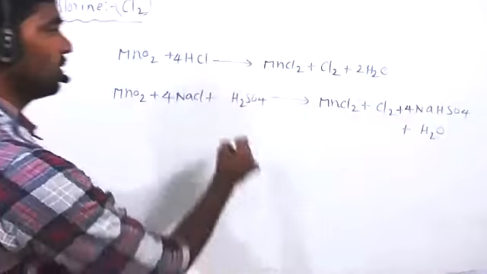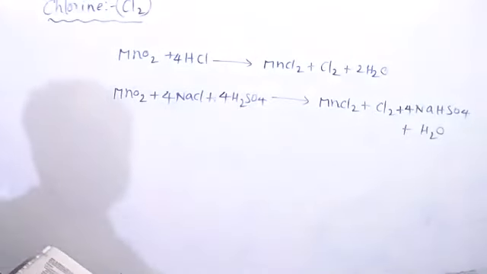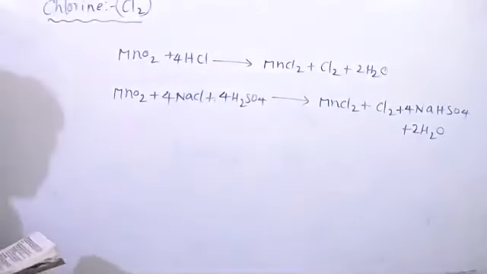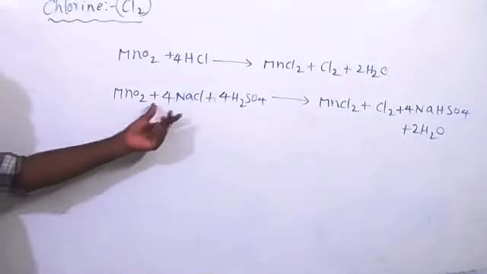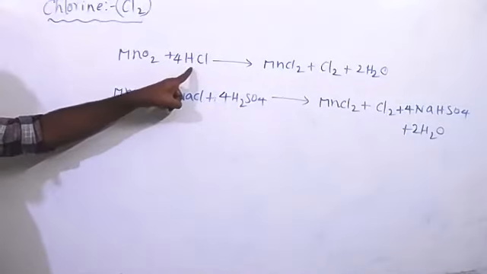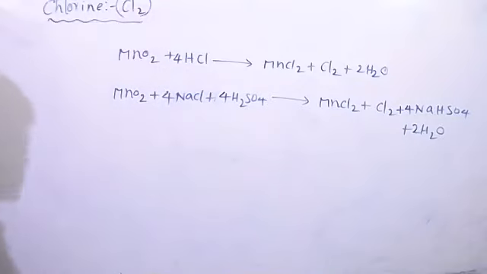Four, also 4. 2H2. Same when we use NaCl and H2SO4, this together produces hydrogen chloride only. That hydrogen chloride further reacting with MnO2 giving chlorine gas.